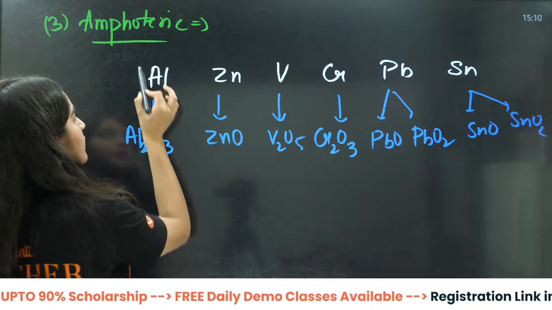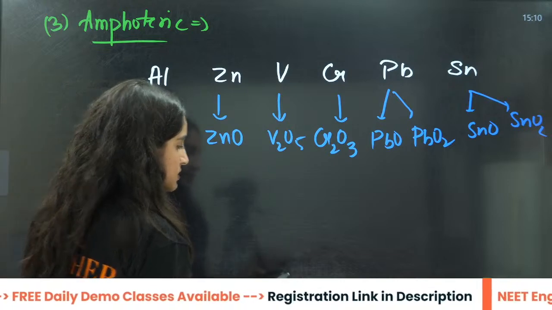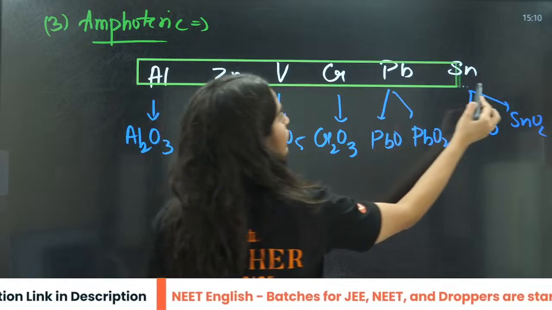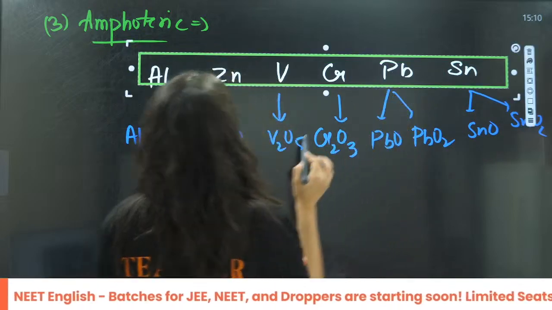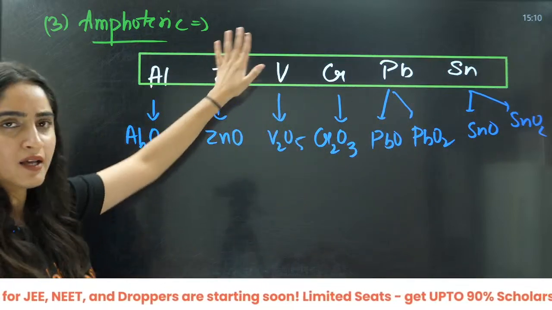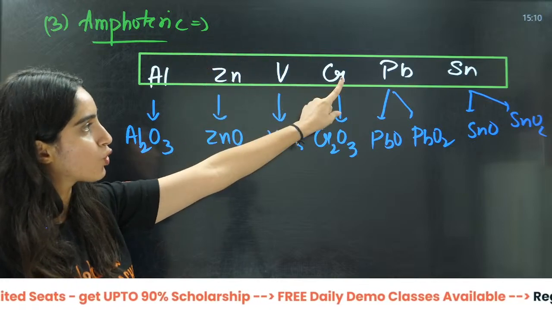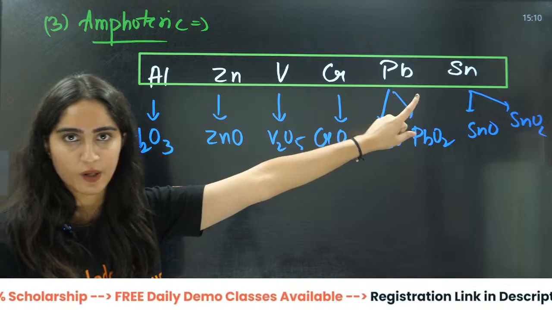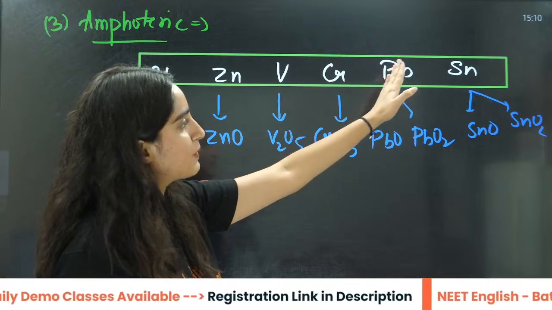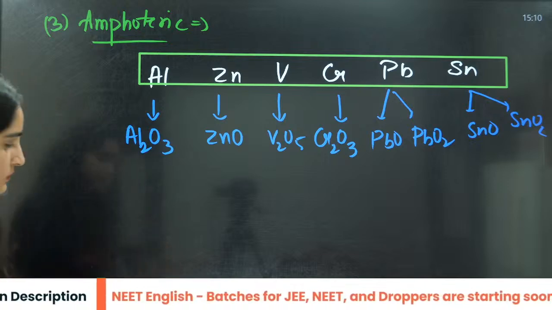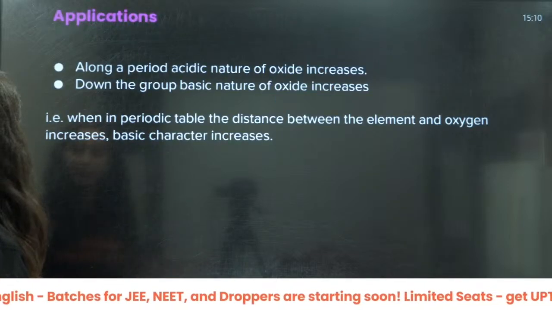Why have I not written all these oxides? You need to learn only these things, that aluminium and zinc form amphoteric oxides, then vanadium, chromium, lead, tin. V, Cr, Pb, Sn, okay? Now what about the next part?